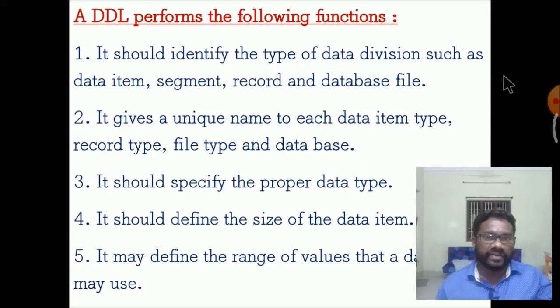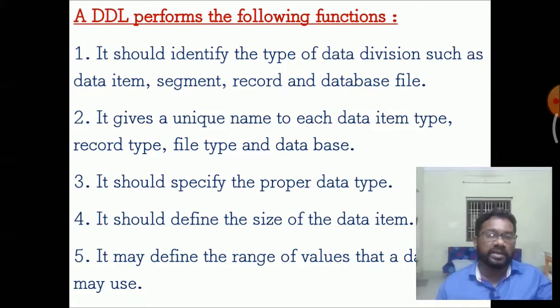A data definition language performs the following functions. It should identify the type of data division, such as data item, segment, record and database field. It gives a unique name to each data table. Record type, field type and database type should be entered properly, and you should specify the proper data type.